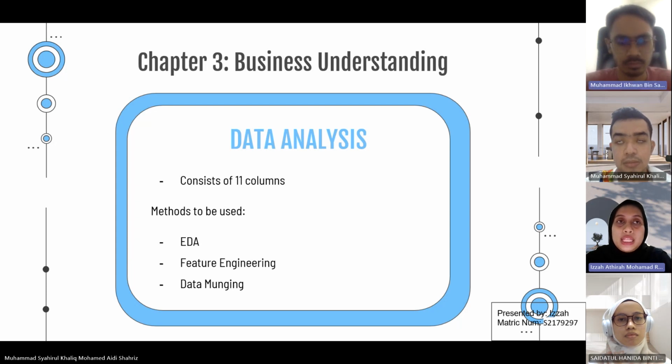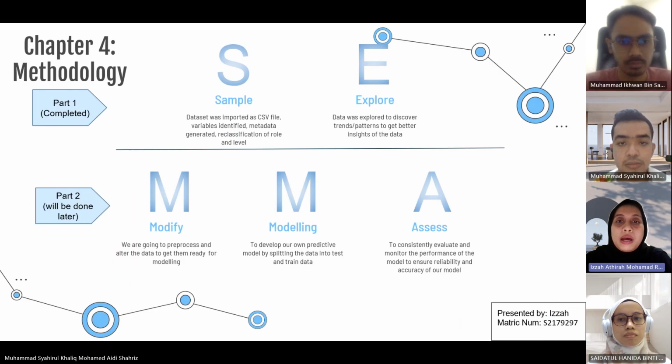And we have been using EDA heavily for this part of the project. Then we have adopted the SEMMA methodology that has been developed by SAS. For this part of the project, we have completed the first two, which are sample and explore. For the later part, we'll be using the modify, model, and assess phases for our work.